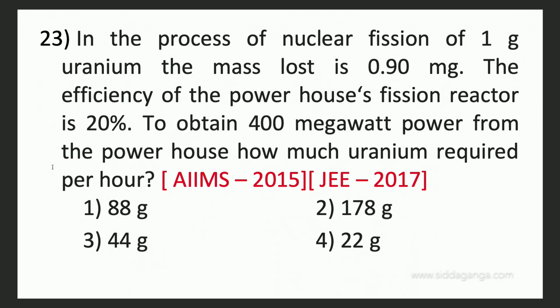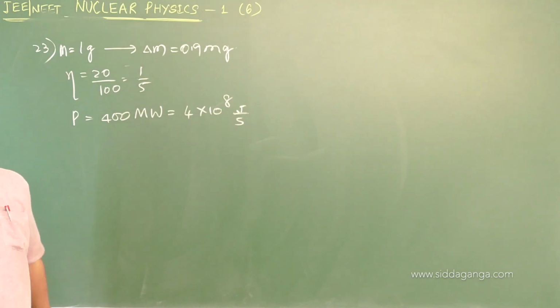To obtain 400 megawatt of power, 400 megawatts is equal to 4 into 10 power 8 joules per second, that much energy is required per hour. From the powerhouse, how much uranium is required per hour? You have to calculate the actual uranium mass required.